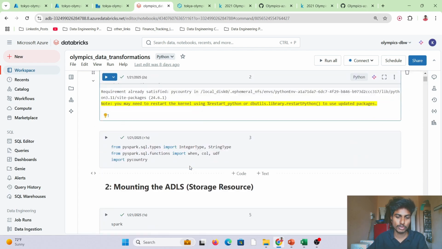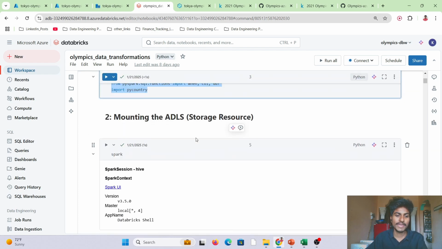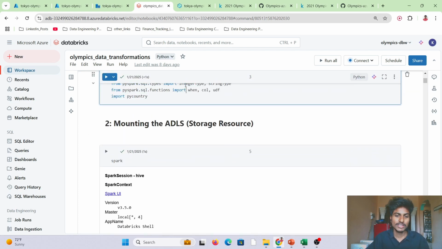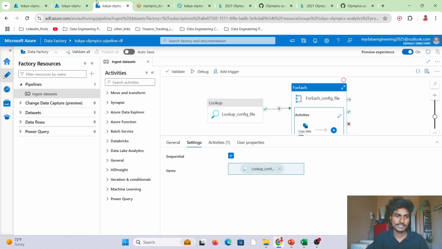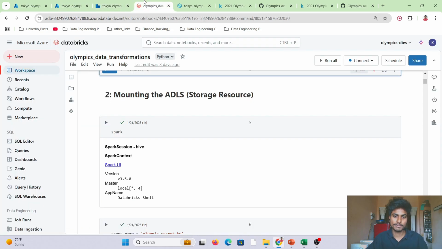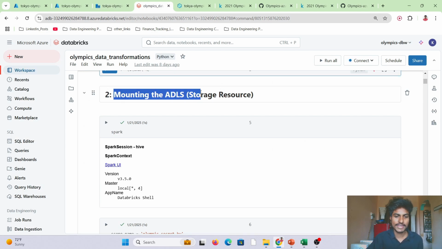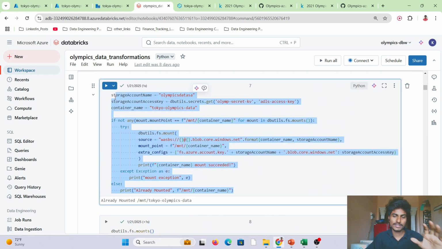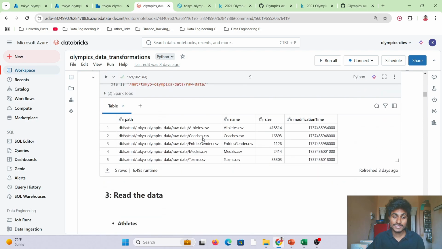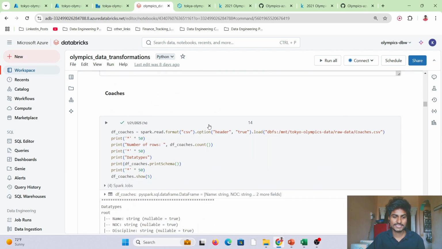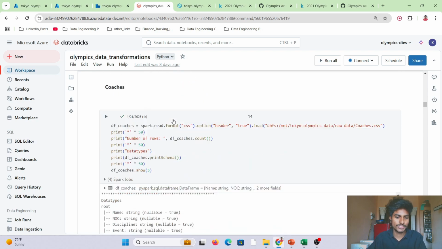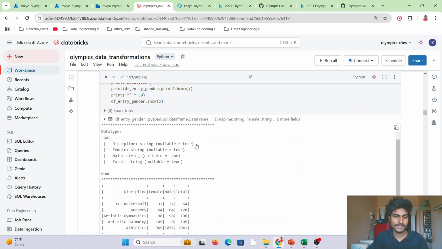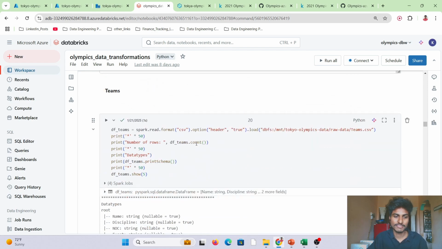Firstly, I have imported a few of the important libraries. Then one thing is very important: we need to make whatever is present in Azure Data Lake come to Databricks. So for that, we want to mount the data. So mounting the ADLS, this is the code we have used. So whatever is in Azure Data Lake will come to Azure Databricks. Once that is done, I have read the data, all the files: athletes, coaches, gender information, medals, teams, everything.